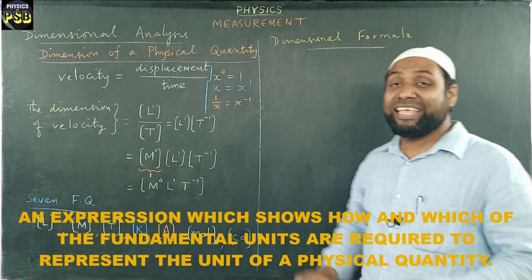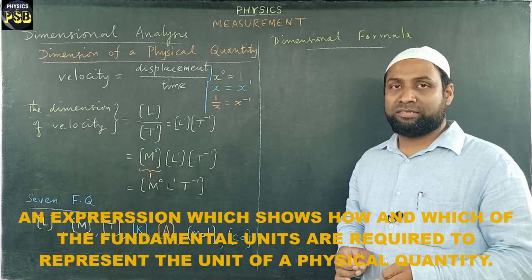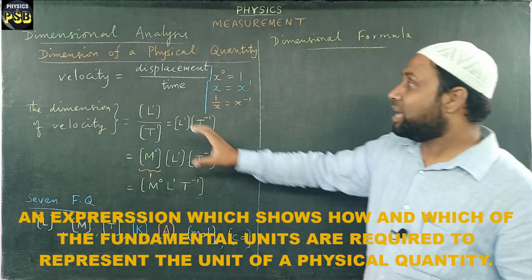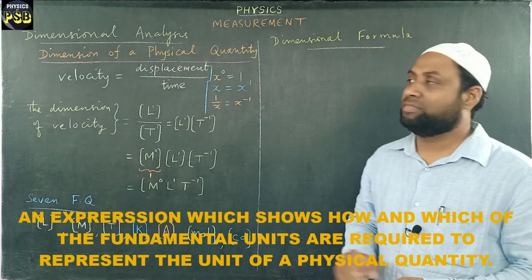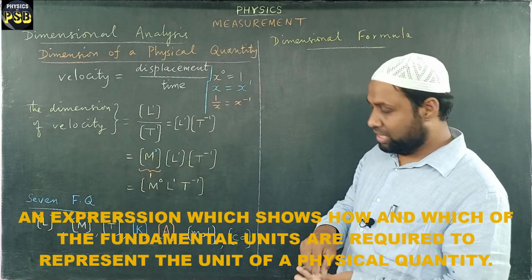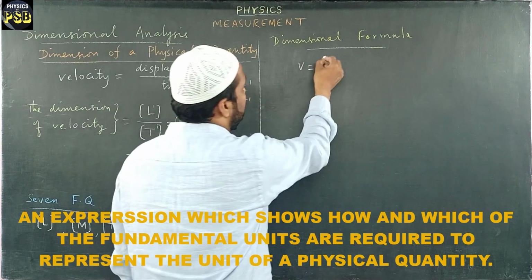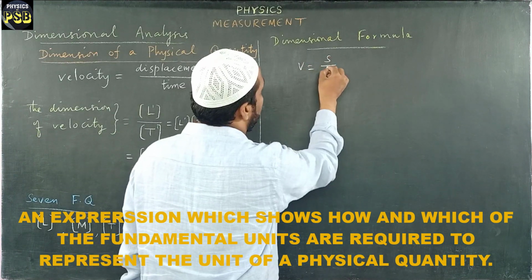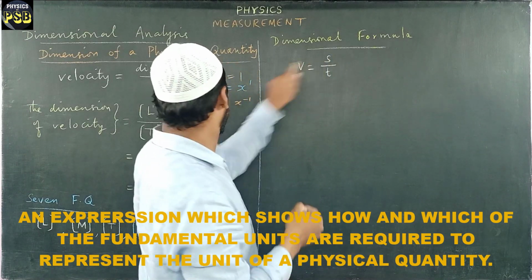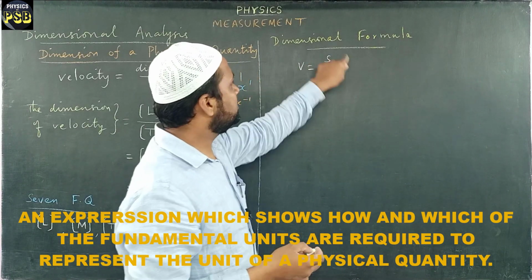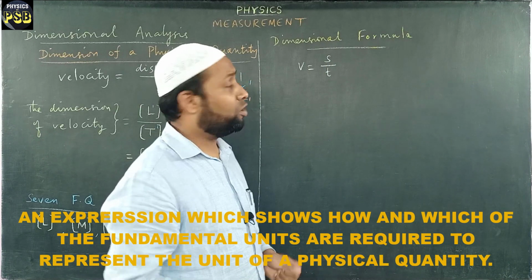Dimensional formula is nothing but the expression used to represent a physical quantity. Like here we have velocity. Velocity is displacement divided by time. Here S stands for displacement. This is a dimensional formula.